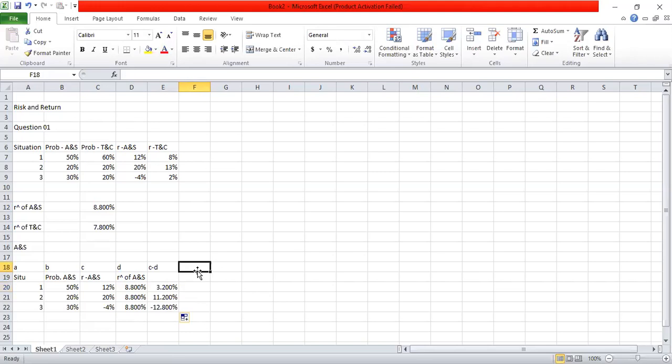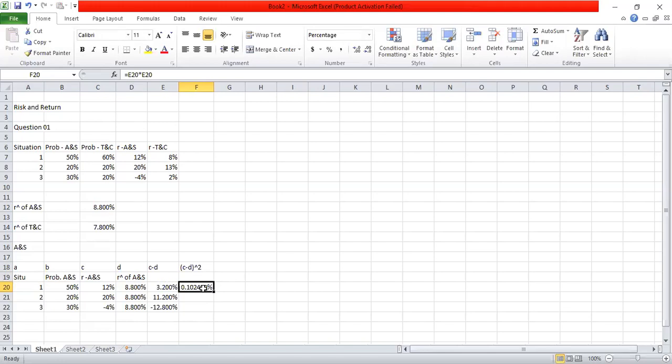Then what I do is, I square these answers. In other words, I can show it here like this, C minus D, answers in that column, I can square. In other words, I multiply this by that, same figure.